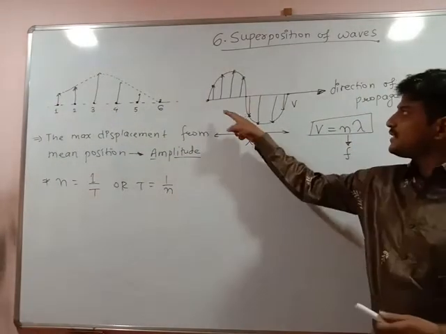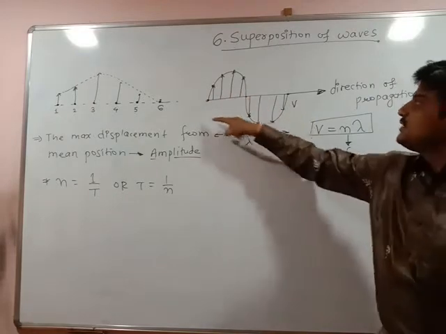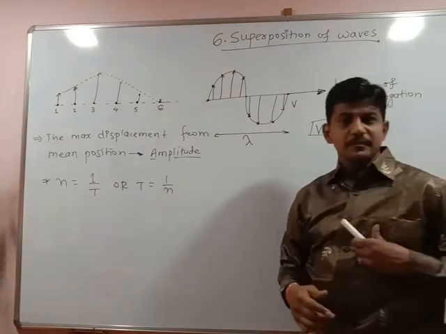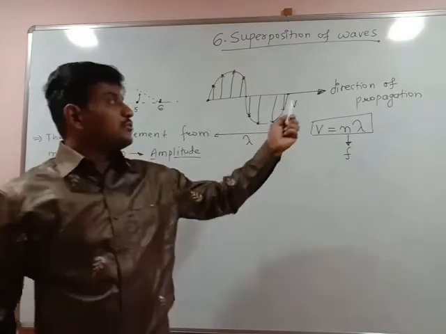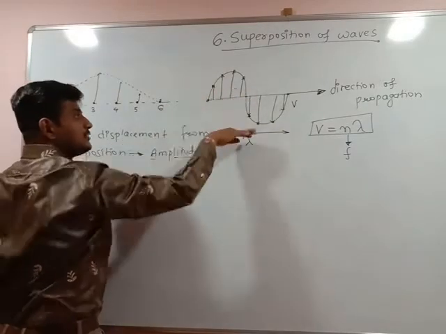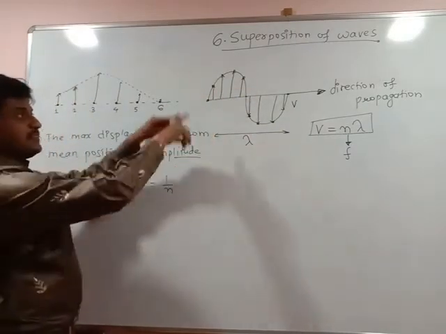One cycle means this is half cycle, this is second half cycle. This gives a total one cycle, or I can say one complete oscillation or one complete vibration. This is one vibration in the upper direction, this is another vibration in the down direction. Only the phase is said to be changed.